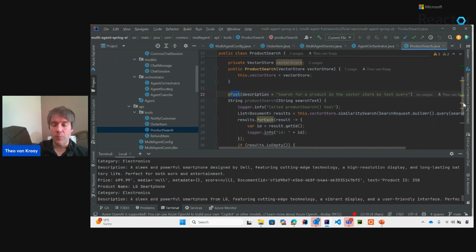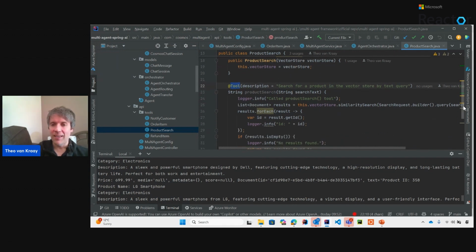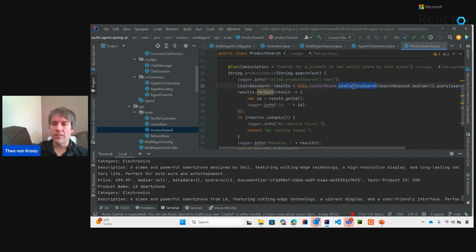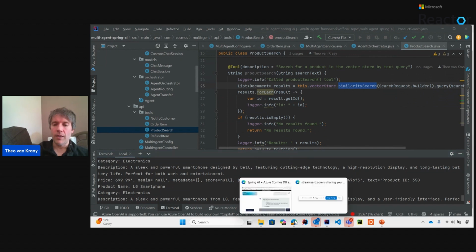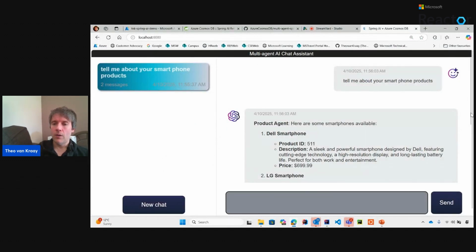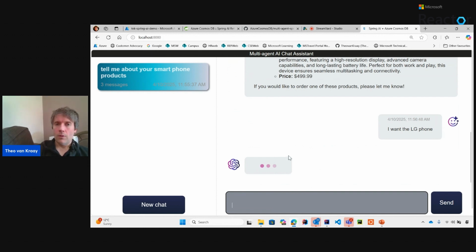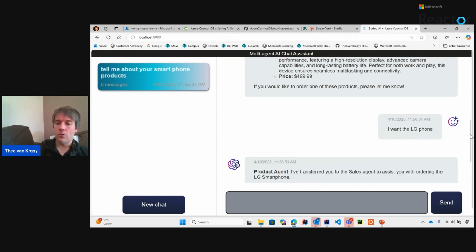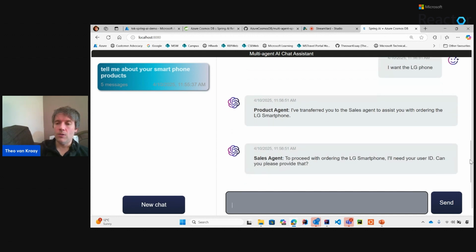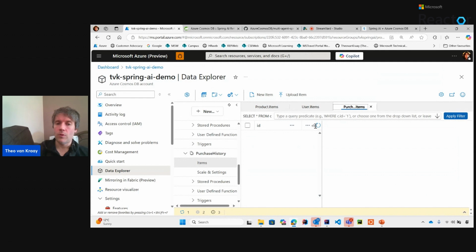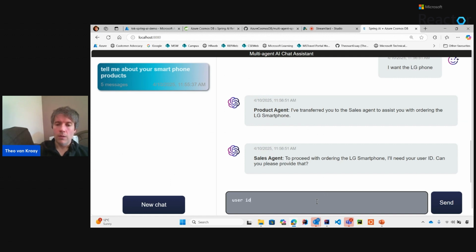The sample is publicly available on GitHub, by the way. So if there's anything you want to look into, we'll share the link at the end. Just calling similarity search is very simple, but it's a tool that the LLM has dynamically invoked as part of this process. So let me go back and see, okay, which one do I want? I want the LG phone. Transferred you to the sales agent to proceed with the ordering. So I need your user ID. So first, let's go and see my product purchase history. It hasn't done anything yet. User ID 1.